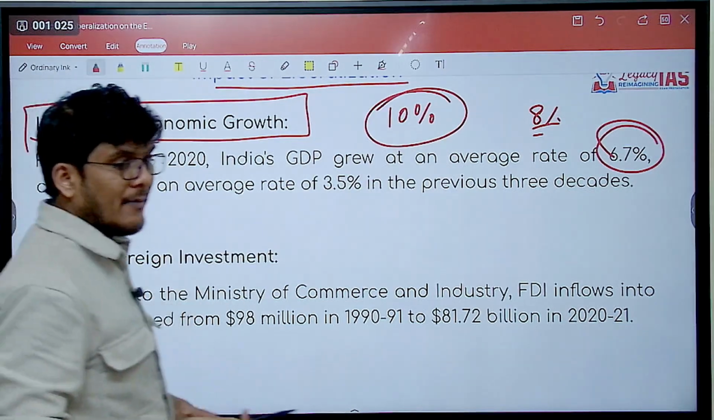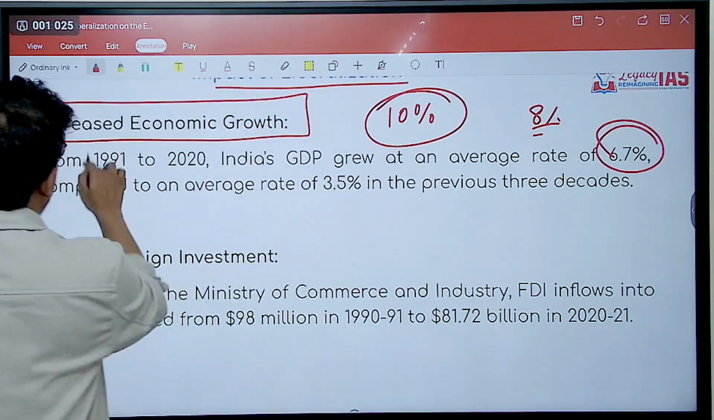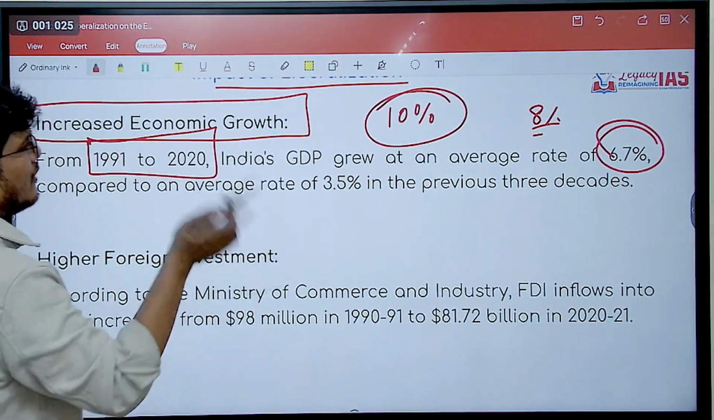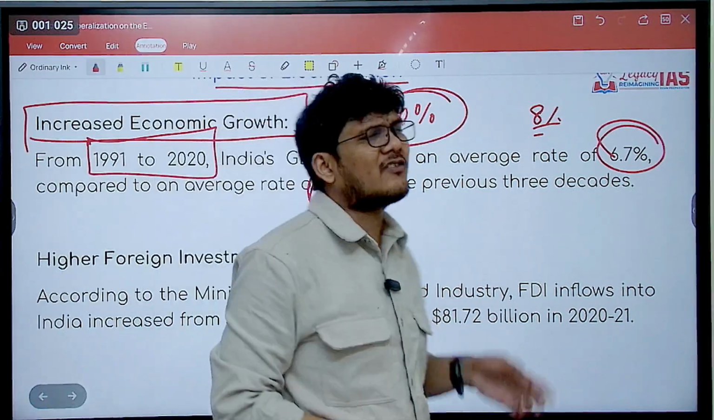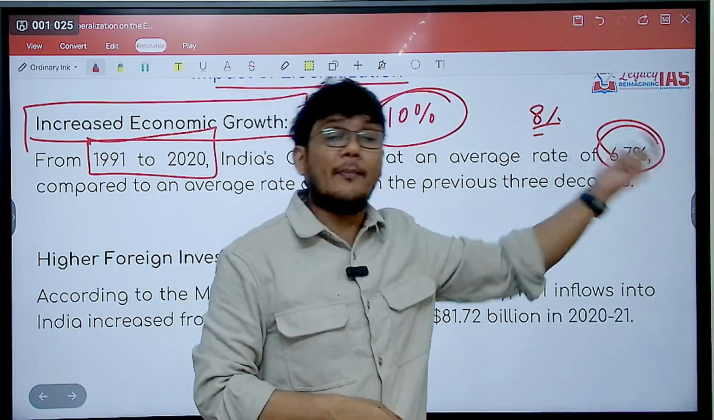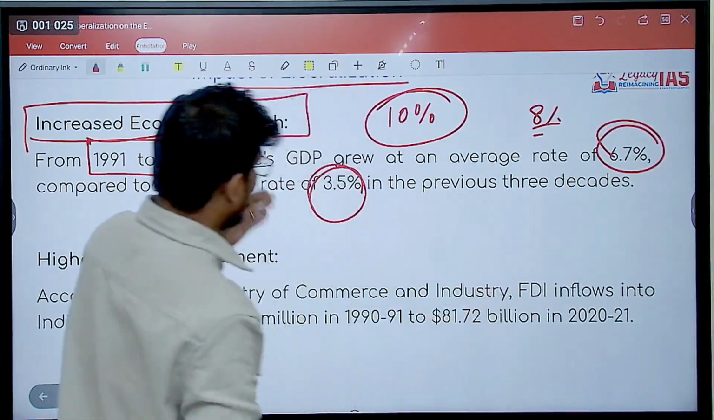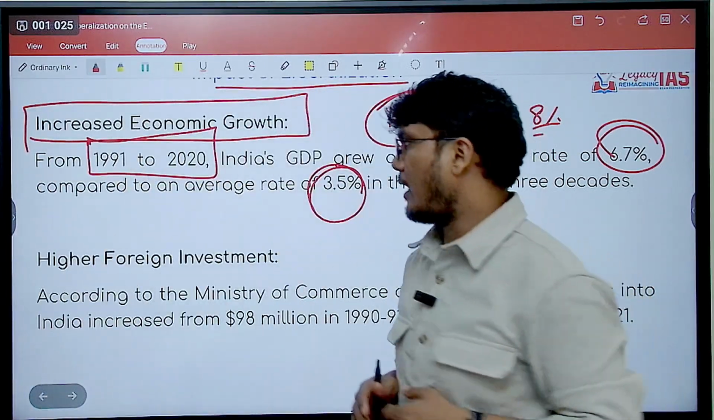At the same time, it seems even better when you compare. So these are 3 decades over here. If you compare this with the 3 decades previously, you will realize the average growth rate was 3.5%. So almost half. So the growth rate has sort of doubled, right? These facts, you can introduce your answer using these kind of facts in your mains answers.